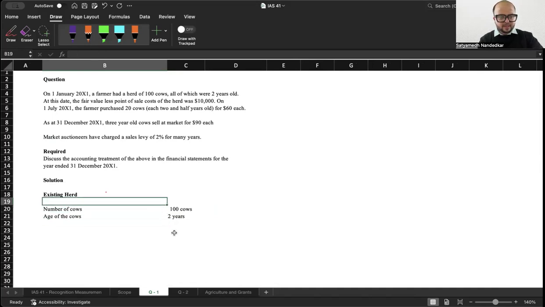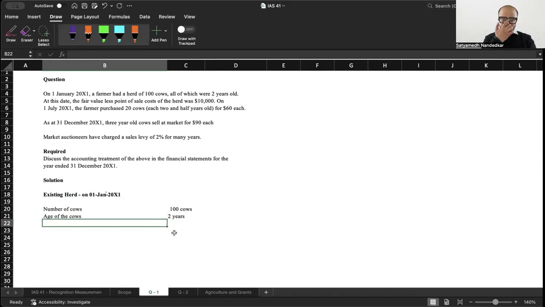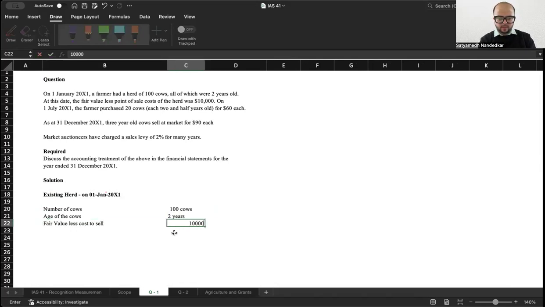So, existing herd on 1st of Jan 2001. Age of the cows is 2 years. Fair value less cost to sell, how much is that? It is $10,000.